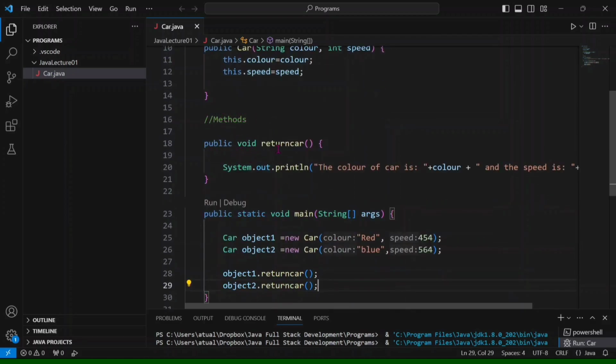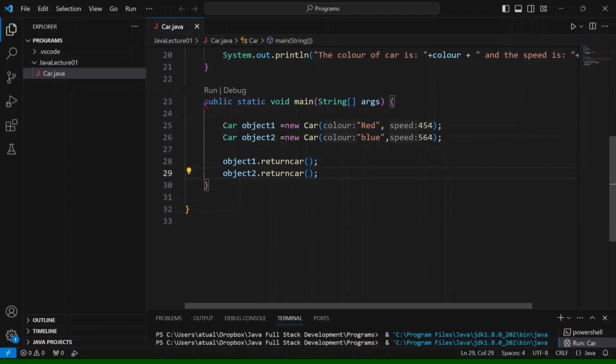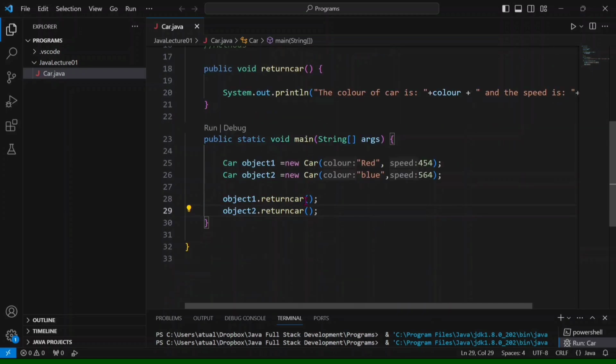After that, when we write a method, here is the logic of what this method is going to do. So we wrote this method, and in the main class we created two objects, passed the values, and then called the method.